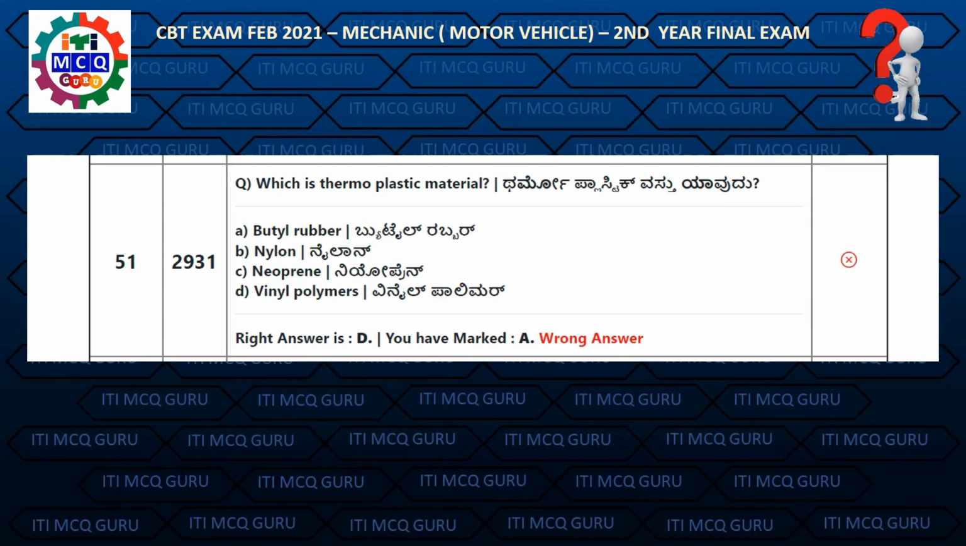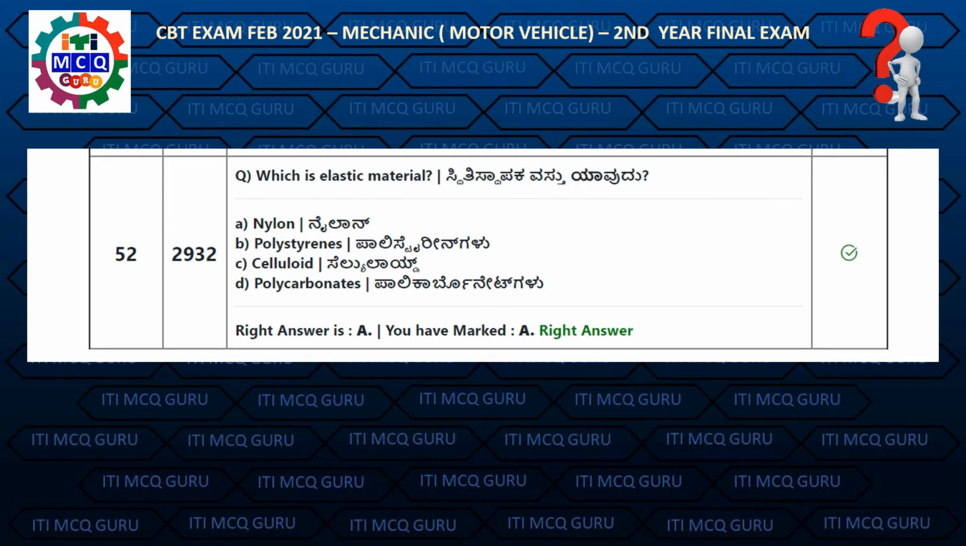Question 51. Which is thermoplastic material? Right answer is D, vinyl polymers. Question 52. Which is elastic material? Right answer is A, nylon.